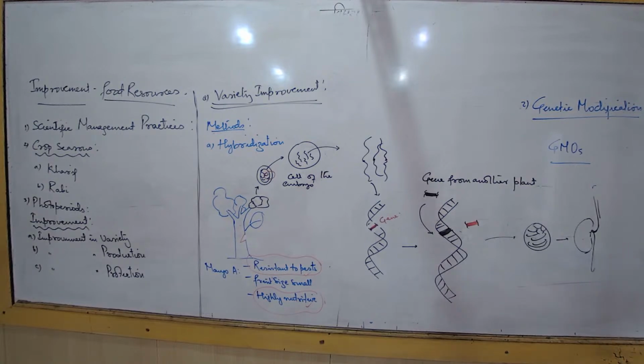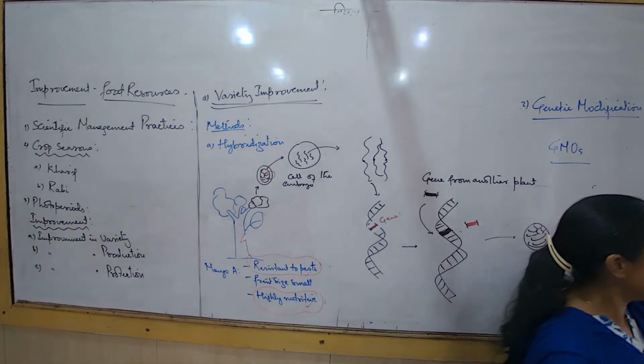Biotic means living organisms, pathogens, germs. Abiotic means sunlight, water, temperature. If the plant has biotic and abiotic resistance, is that a good plant or a bad plant? A good variety. So the farmers would always look for such a plant.